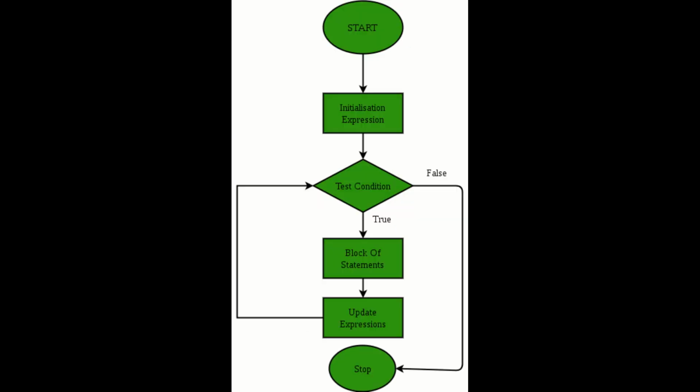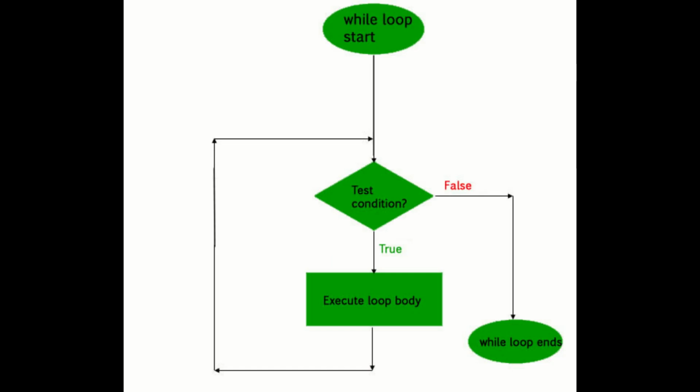So we saw the for loop. We'll see the actual program of for loop in the next video, also while and do while in the next video. So this is the flowchart of the for loop. This is for the while loop and do while loop. If I find a figure, then I will definitely show you how it works.